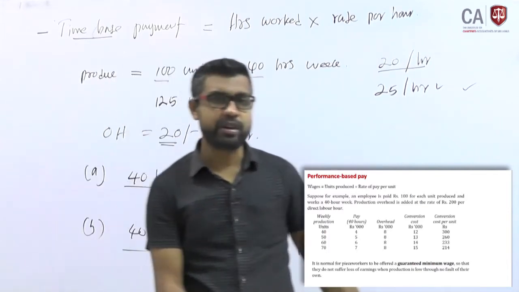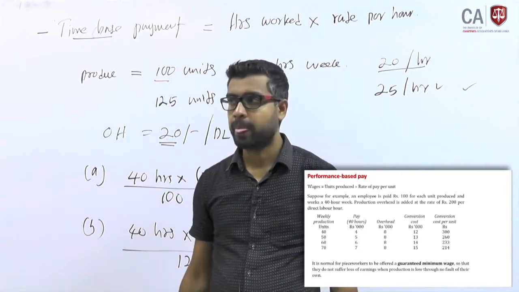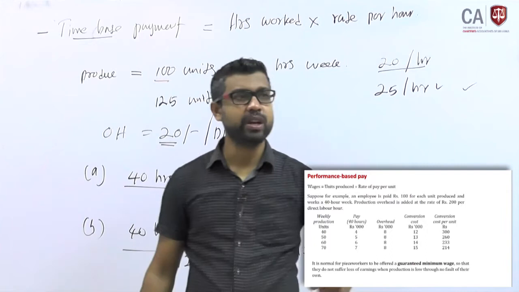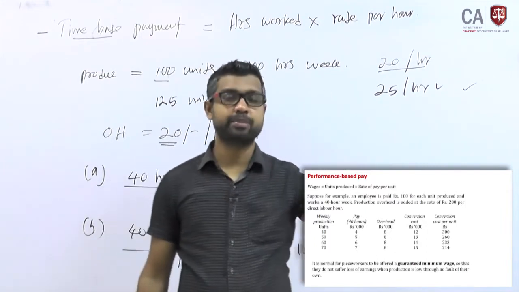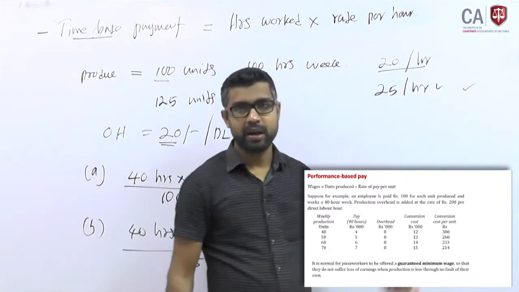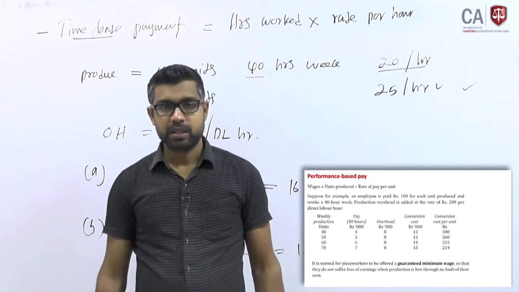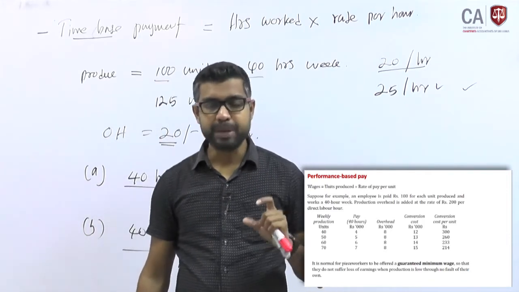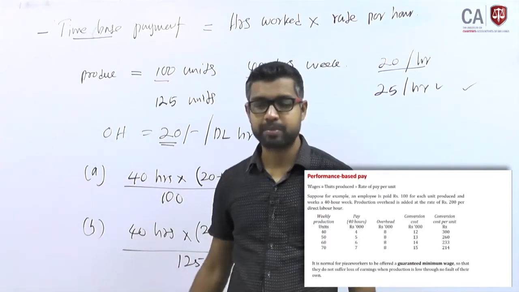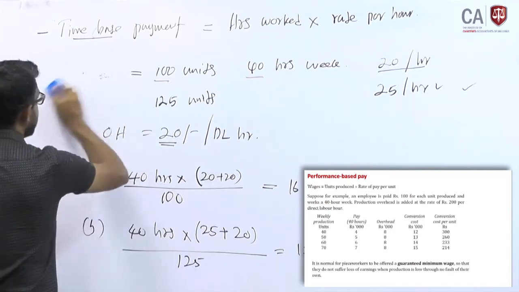Your performance will not be reflected. Sometimes employees will be demotivated. Why? Because you can work hard, but even if you deliver your output more than the expectation, you will still get the same rate, unless you apply what? The high day rate system, right. Therefore, performance based payment is more appropriate than time based payment to motivate employees sometimes, right. Fine. Let me erase this.